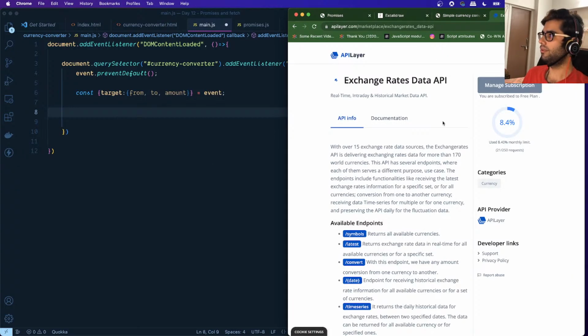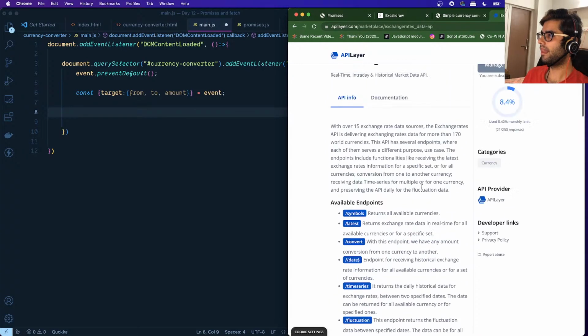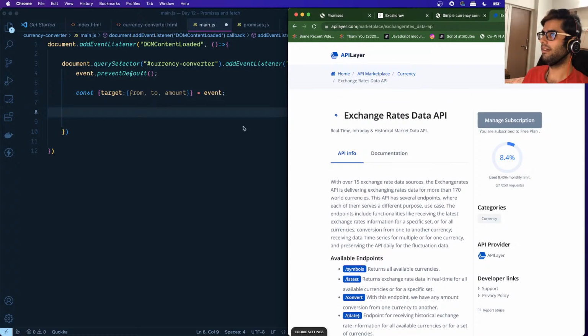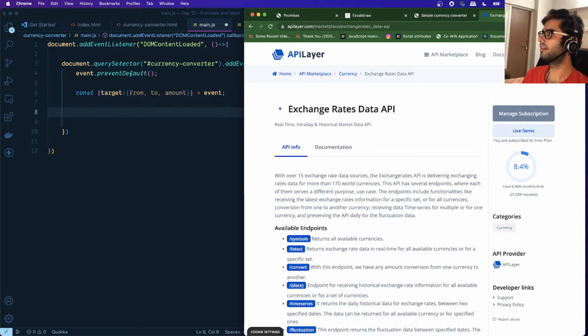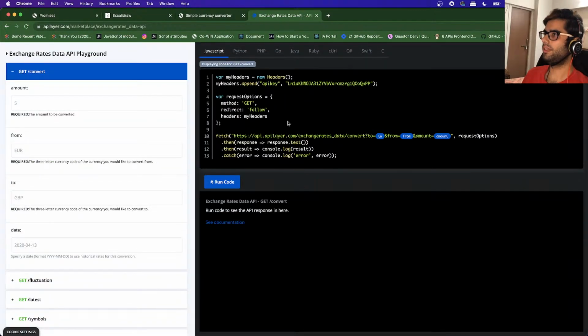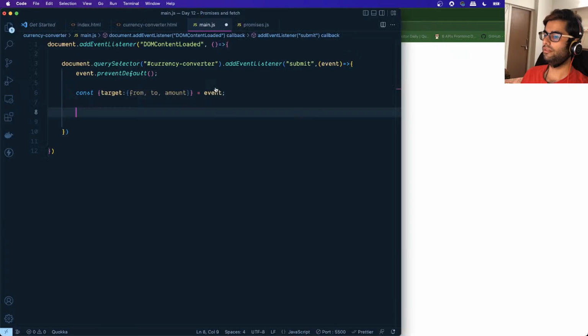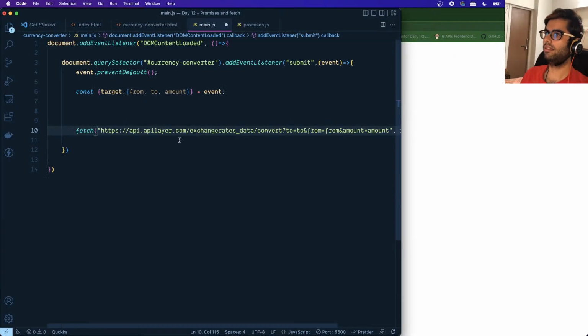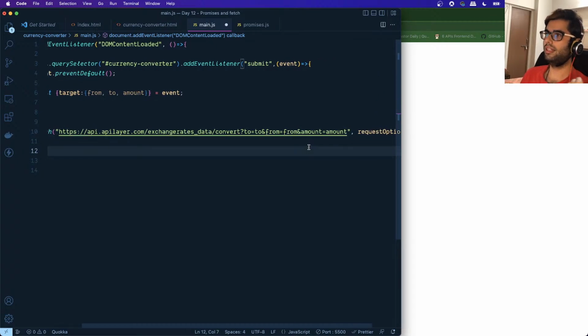So if we look at the endpoint for this, in the live demo, this is the endpoint for this particular service. So you can go through all the different examples over here when you create an account. We'll just use this particular endpoint which allows us to basically call that function.